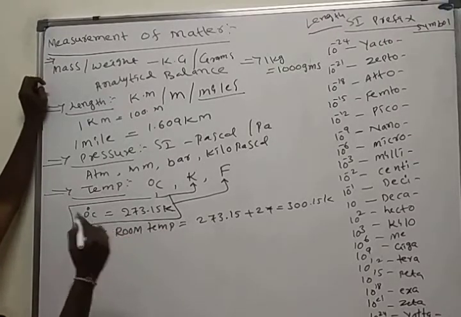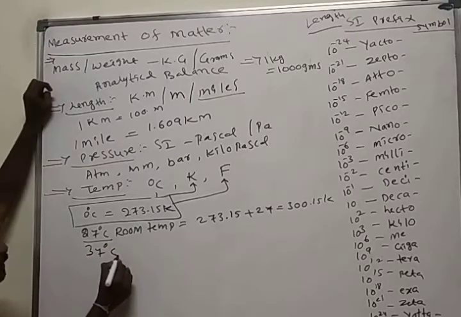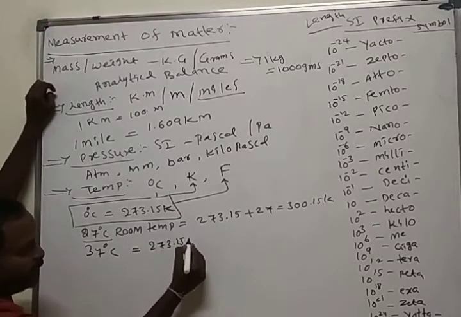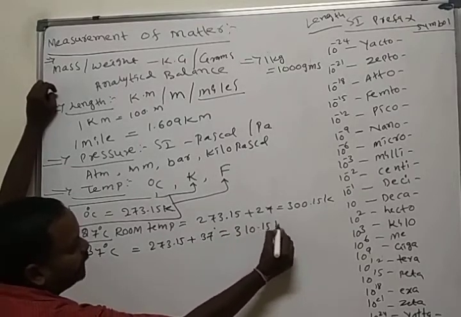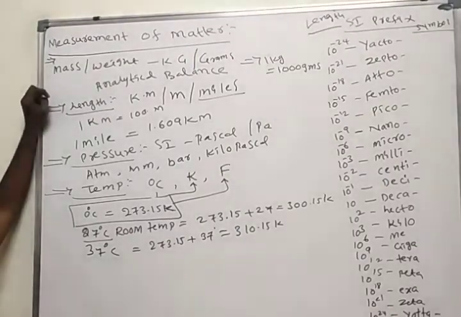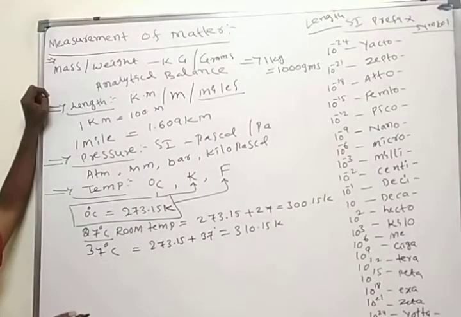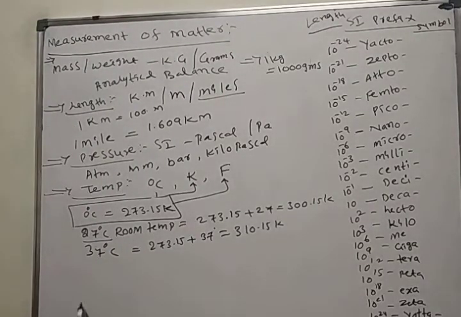Room temperature in Kelvin. Human body temperature is 37 degrees centigrade. What is it in Kelvin? 273.15 plus 37 degrees centigrade, how much? 310.15 Kelvin. How to convert degree centigrade to Kelvin? You add 273.15 to degree centigrade.